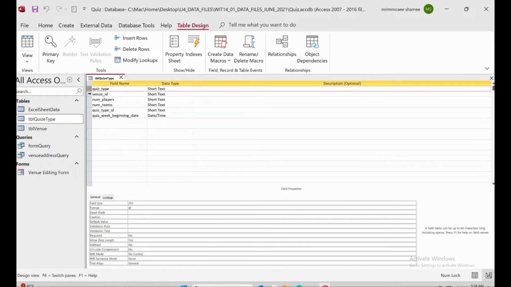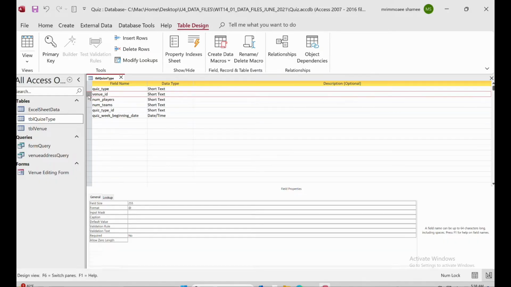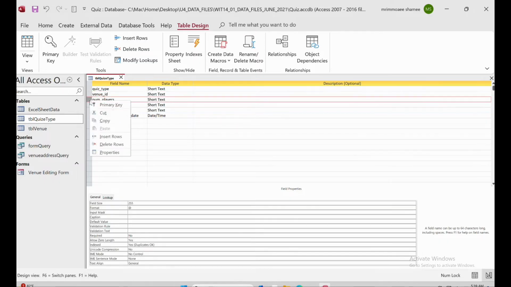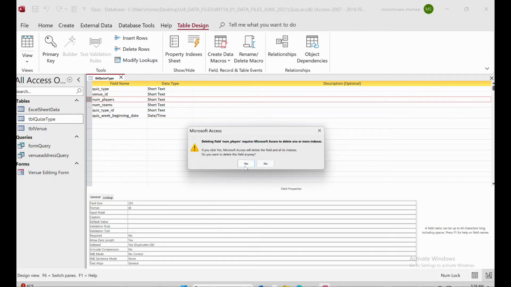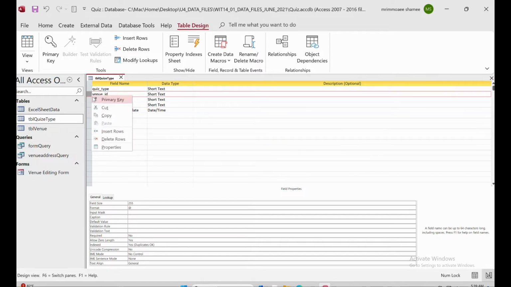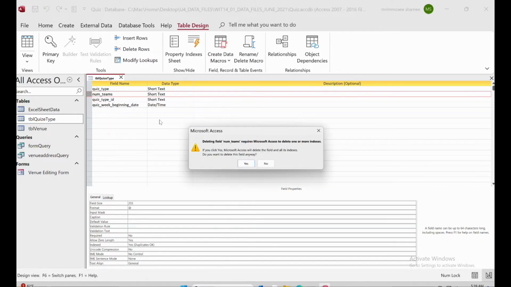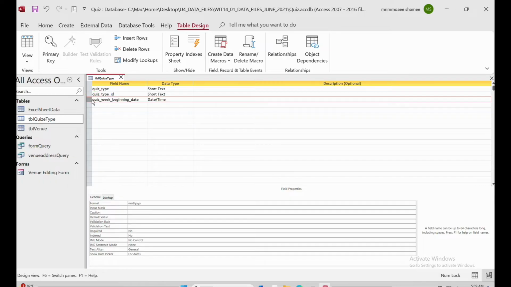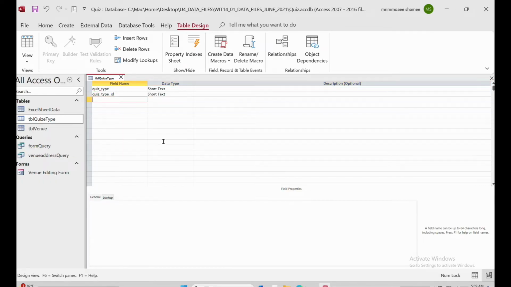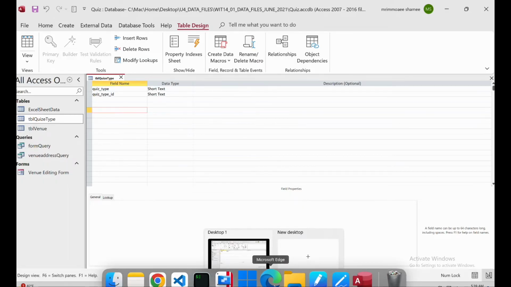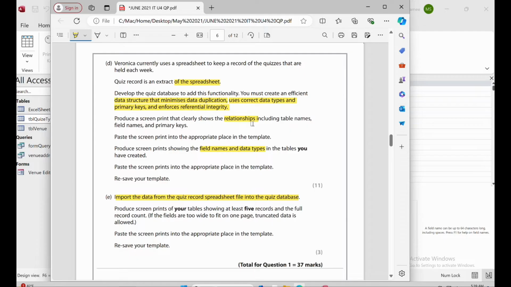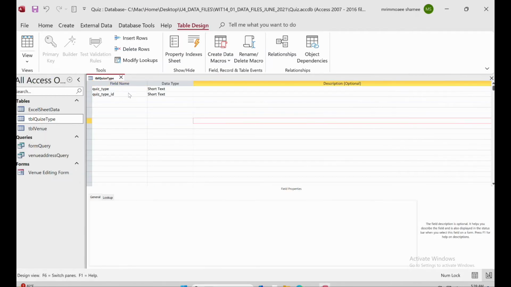Okay, then from here also quiz type. Okay, delete rows. Okay, delete row. Okay, the thing is that here you have to do one thing, which is that inside the question they mentioned to use correct data types, right? But we didn't use the correct data type, so